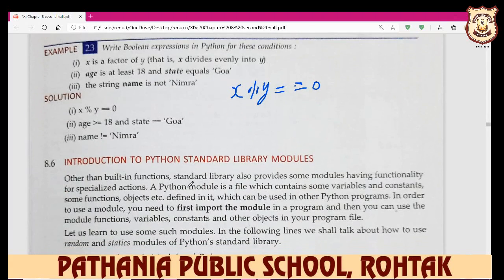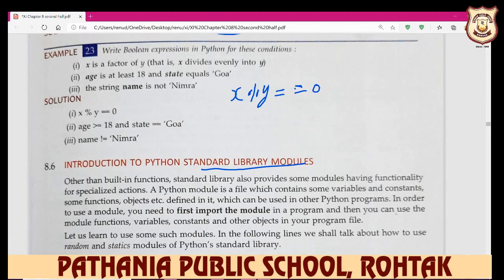Now, introduction to the Python standard library. We have a standard library which is a collection of many modules and functions. These are not user defined; the library functions are already defined by the Python language. Some built-in functions are also there in Python.